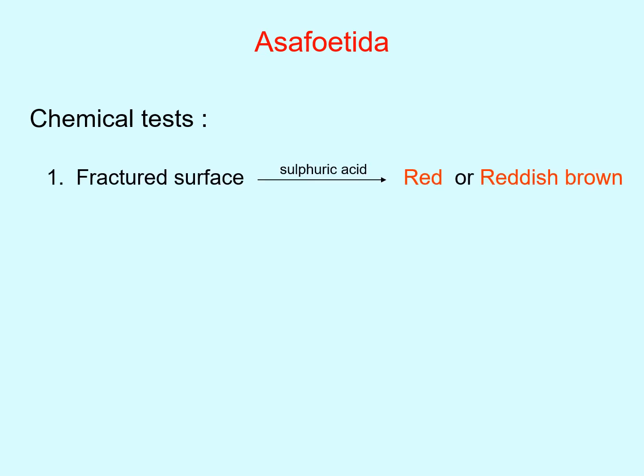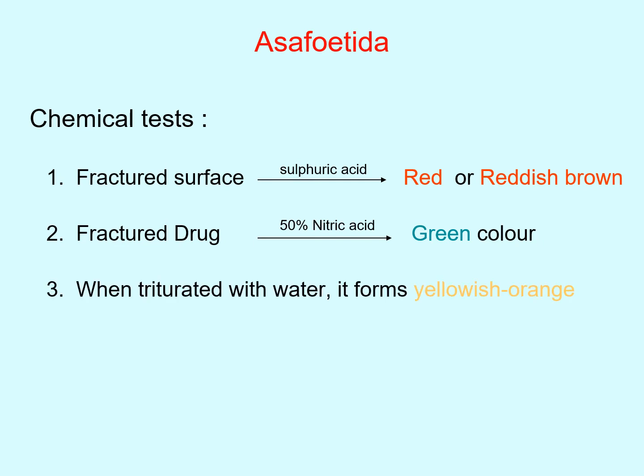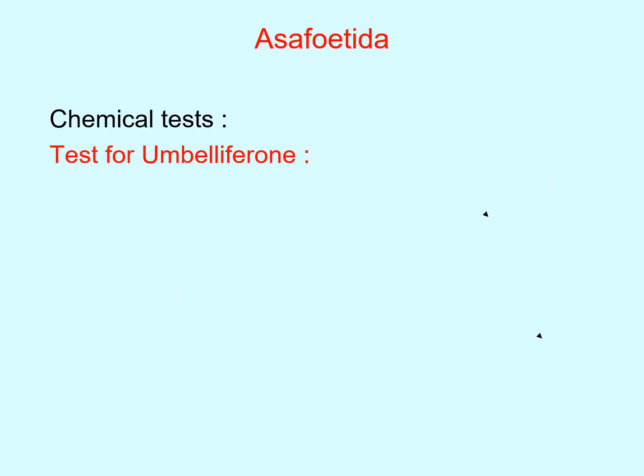In the chemical tests of asafoetida, the very first test: when on a fractured surface you add sulfuric acid, there is a red or reddish brown color. Second test: fractured drug, if treated with 50% nitric acid, gives green color. Third test: when we triturate asafoetida in a mortar along with water, it forms a yellow-orange emulsion. Fourth chemical test is the special test for umbelliferone constituent.